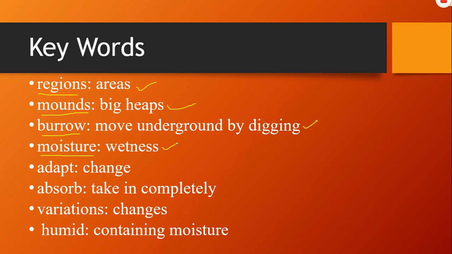Moisture is wetness. Adapt, adapt is change. Absorb, absorb is take in completely. Variations, variations, changes. And then final one is humid. Humid is containing moisture.